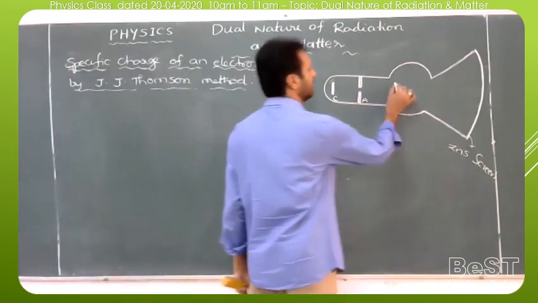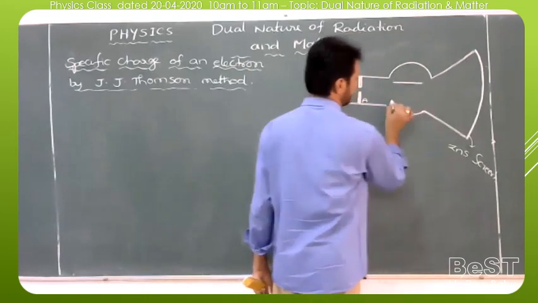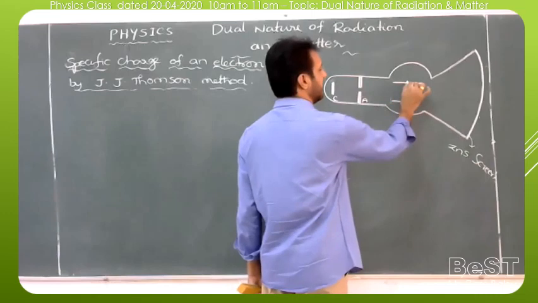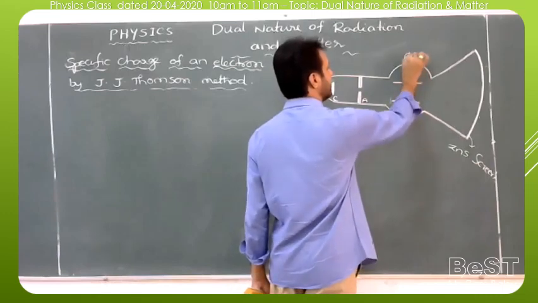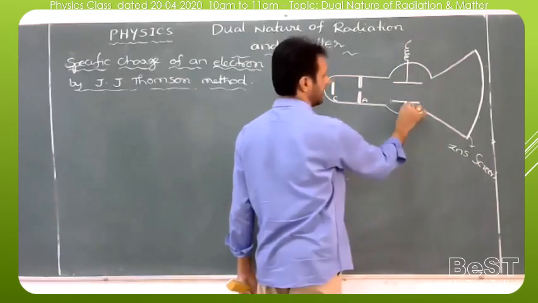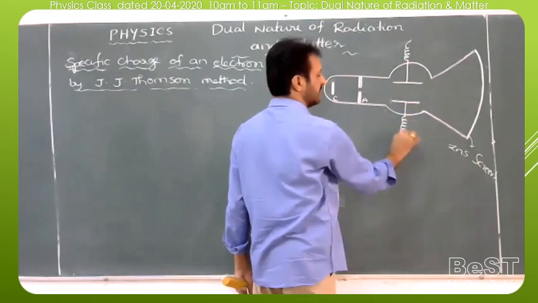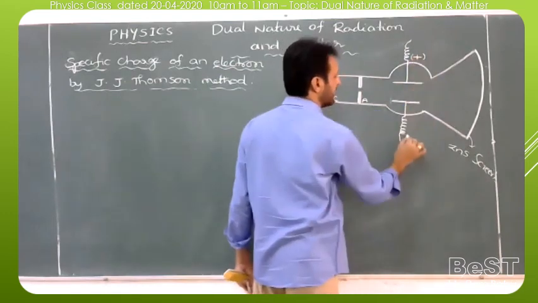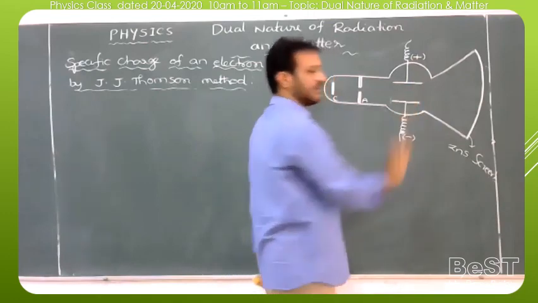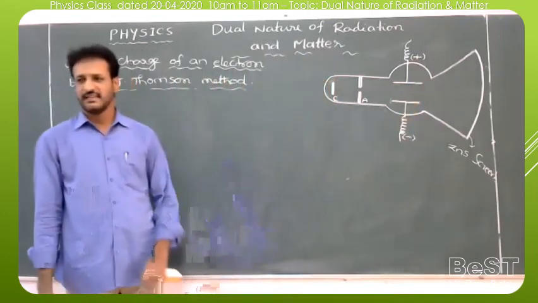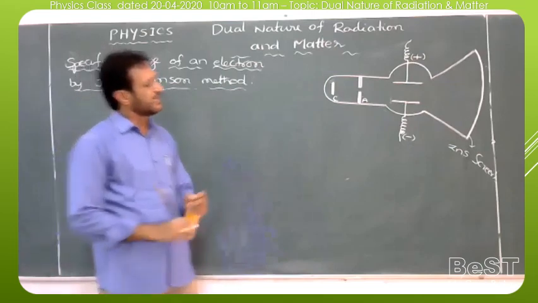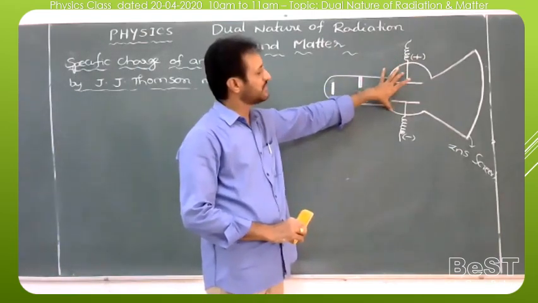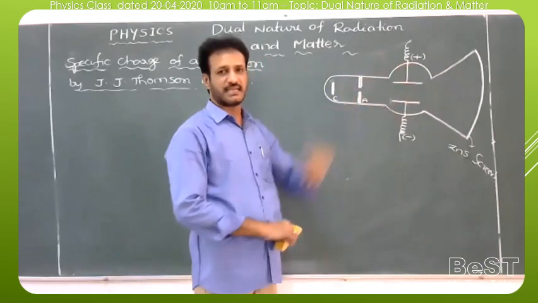And here you have to take two metal plates. By using these two metal plates, we can apply a required electric field or potential difference. The upper plate is connected to the positive terminal and the lower plate to the negative terminal of a battery like this, so that we can apply a required electric field. And here one magnet is also used. By using the magnet we can produce a required magnetic field.